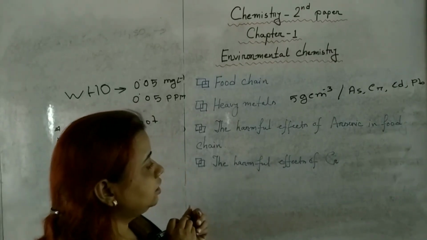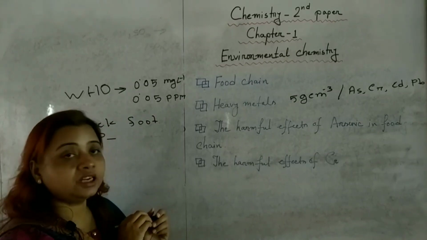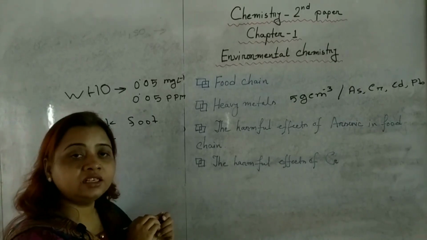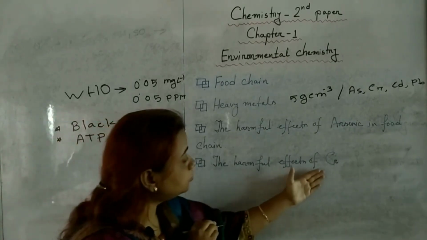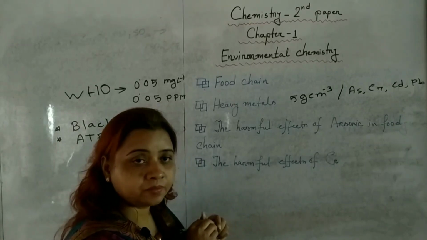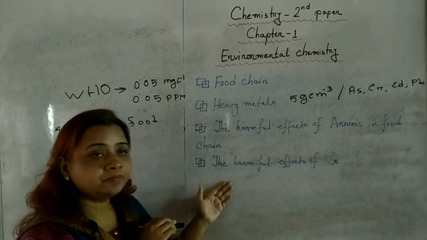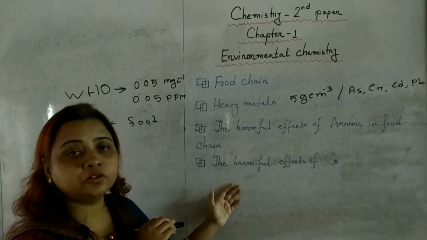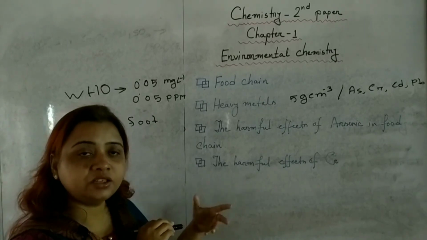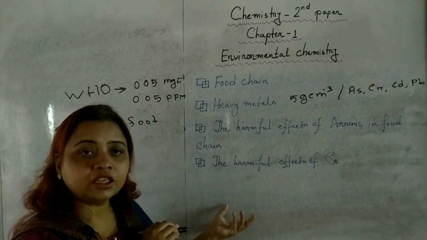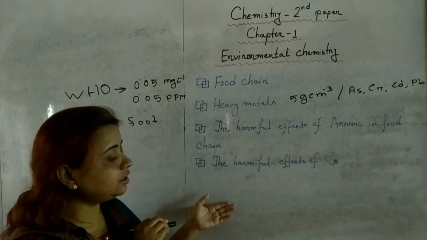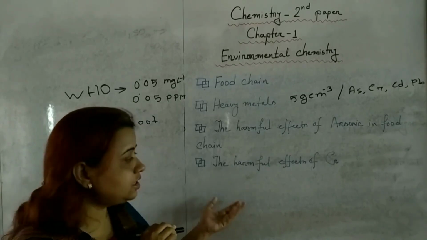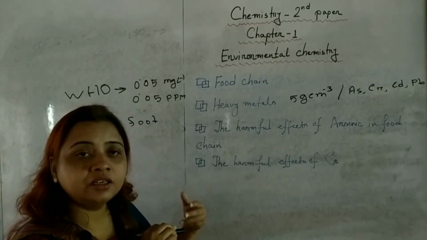Now come to the harmful effects of chromium. You know that we are always doing different types of electroplating, we are using different types of batteries. In this way we are using lots of chromium and chromium compounds. And also in the tannery, we are using a huge amount of chromium compounds which are mixing into different water bodies, and this water is taken by the fishes, and we are taking this fish also. In this way, chromium is entering into our body.